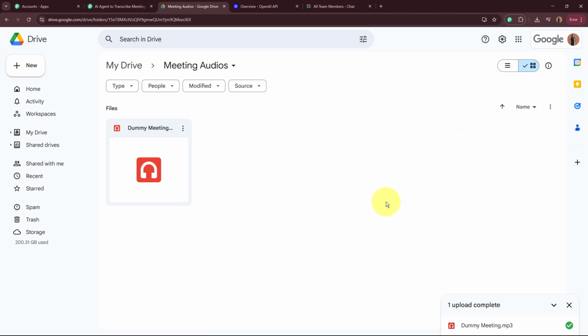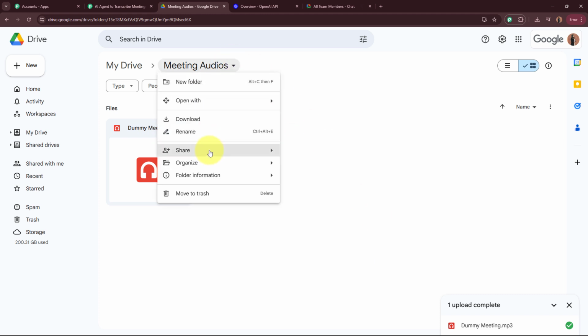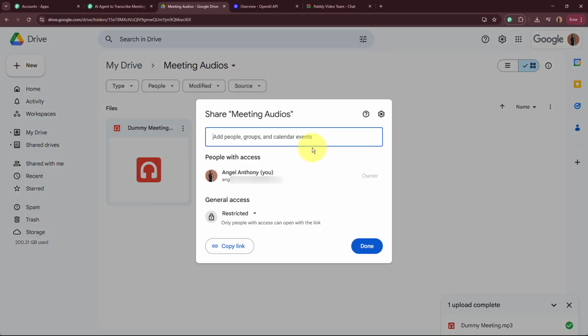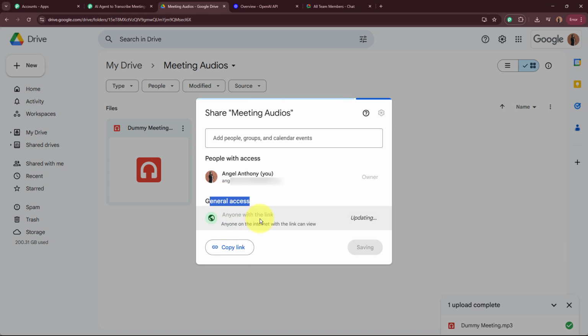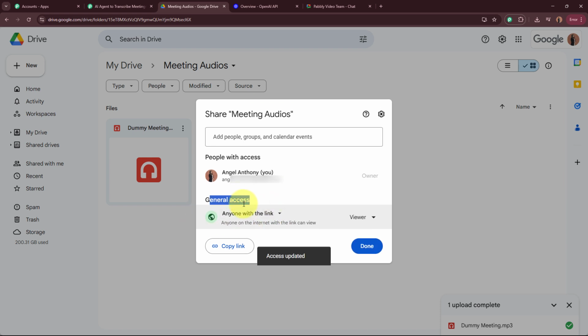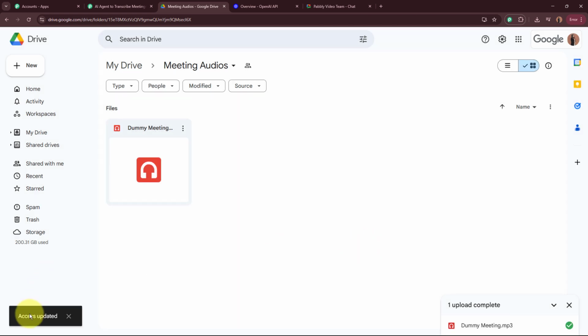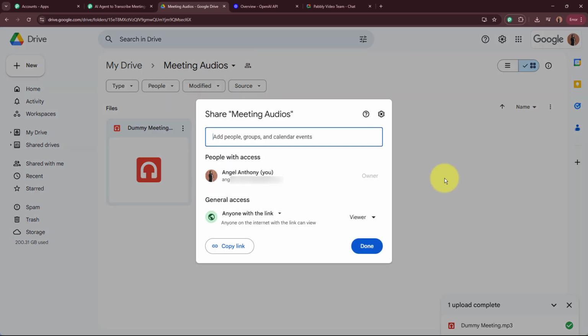As you're going to make the entire folder accessible to everyone, each file that you upload in this folder is going to automatically have the access which is going to be applicable for everyone, okay? So now to update the access of this folder, click on the name of the folder, go to share button right over here. After coming to share in general access, instead of restricted, select it as anyone with the link, okay? As soon as you go to update, you can see I'm going to click on this done. It says access updated. So as you can see, this folder is now been shared right over here.